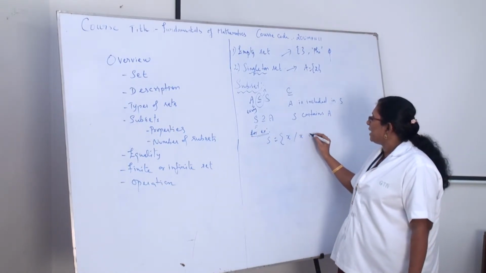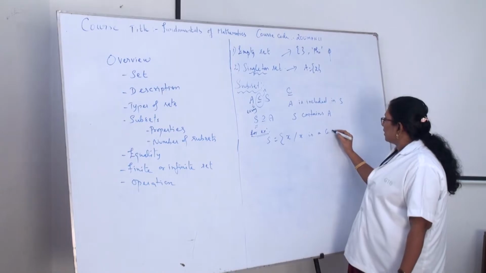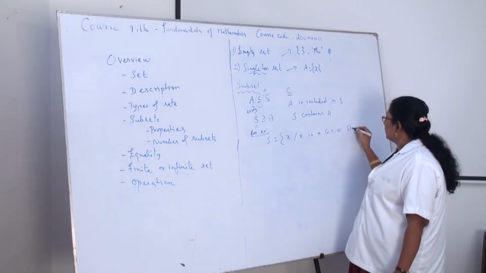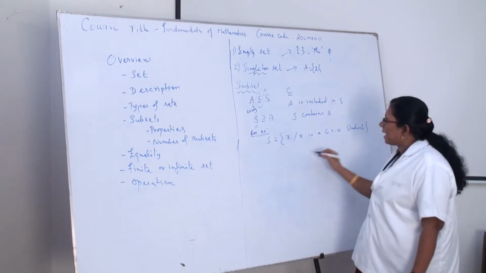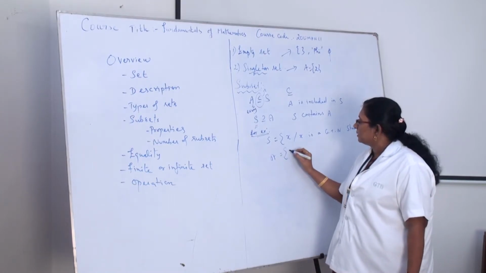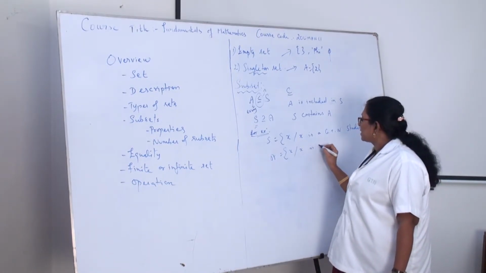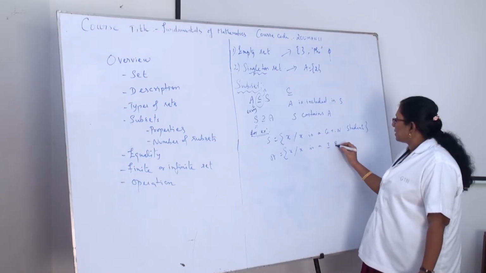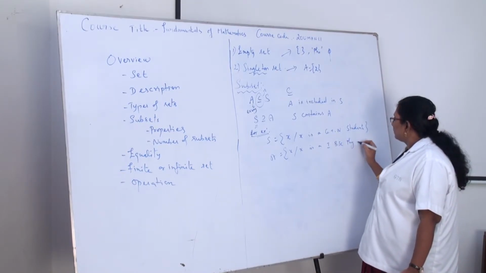The very good example is: X, set of all X, where X is a GTN student. Okay? And A is X, set of all X, where X is a first year BSc physics student.